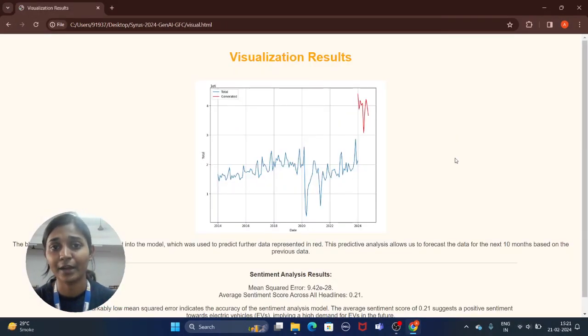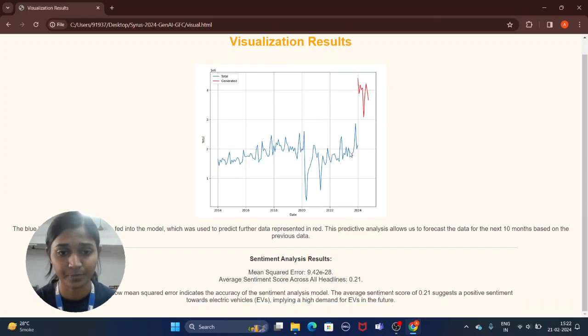Moving on to the next feature, which is visualization. Now, since we have used GAN to generate data for the given problem statement, this is what we could observe. There's a drastic rise in the results which we have generated using GAN, because there is a prediction for the demand to grow exponentially over time, which is why these are the results which we could obtain. The blue line has the previous data which we fed into the model, and the red line suggests the future demand growth.